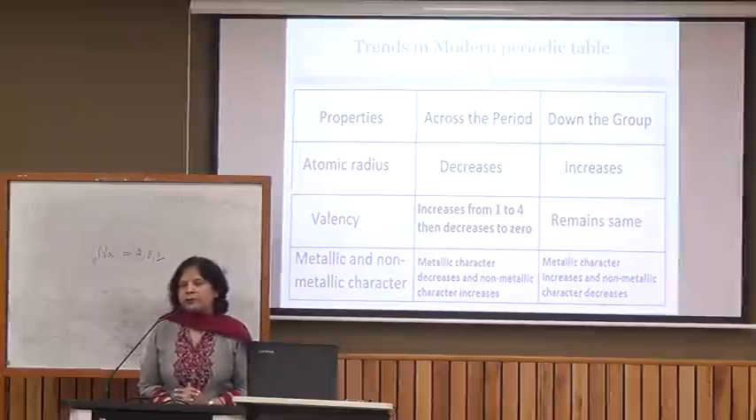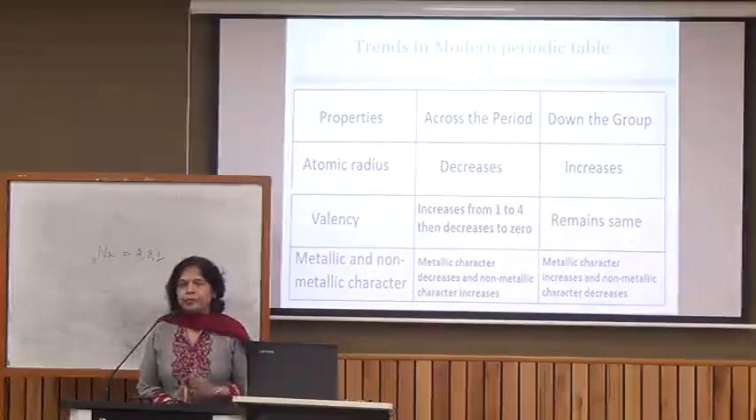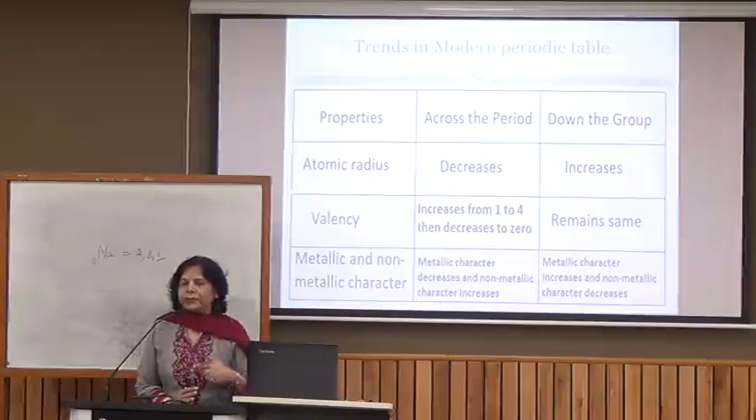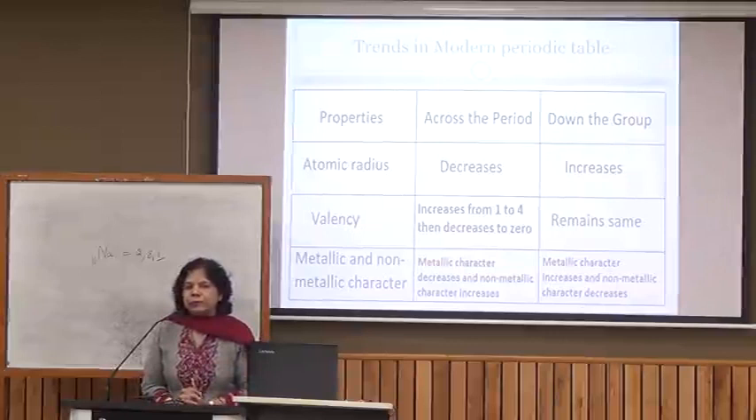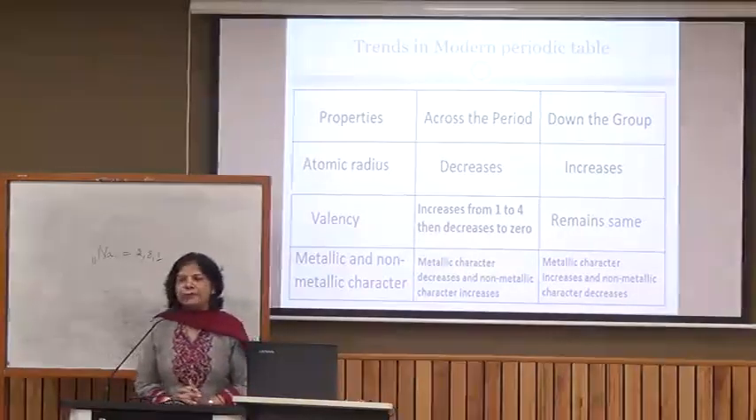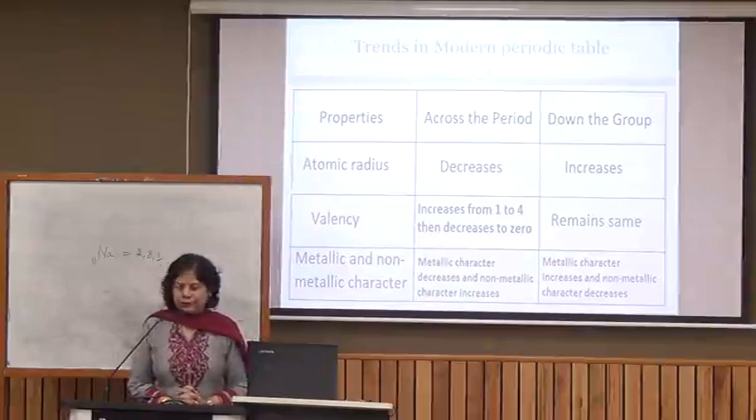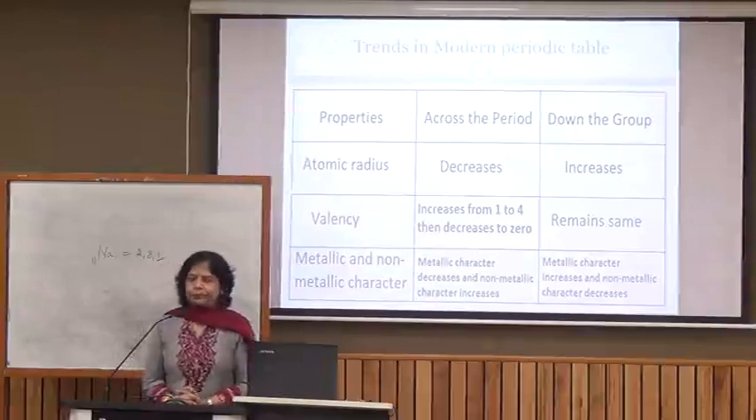If we talk about how it varies in a group, as we go down, if we consider the first group, from the first period to the second, one shell is added. Again at every step one more shell is added. So the distance between the center of the nucleus and the outermost shell goes on increasing, and the size increases as we go down in a group.